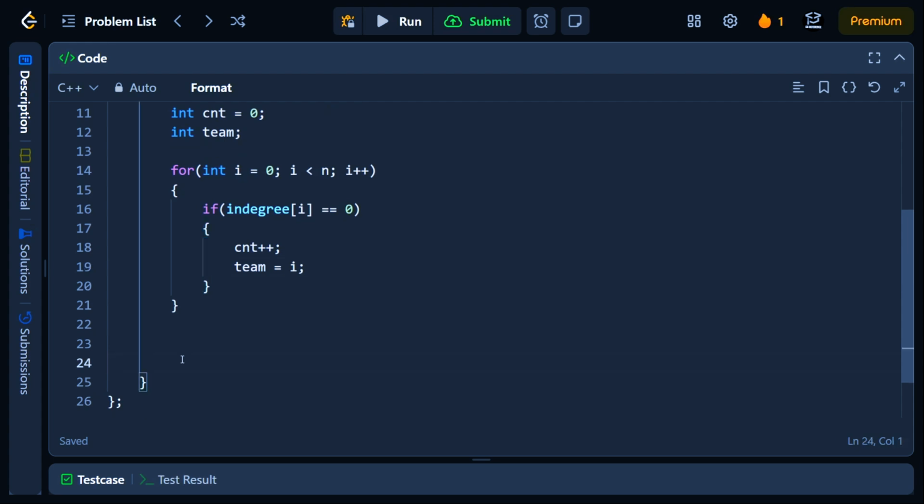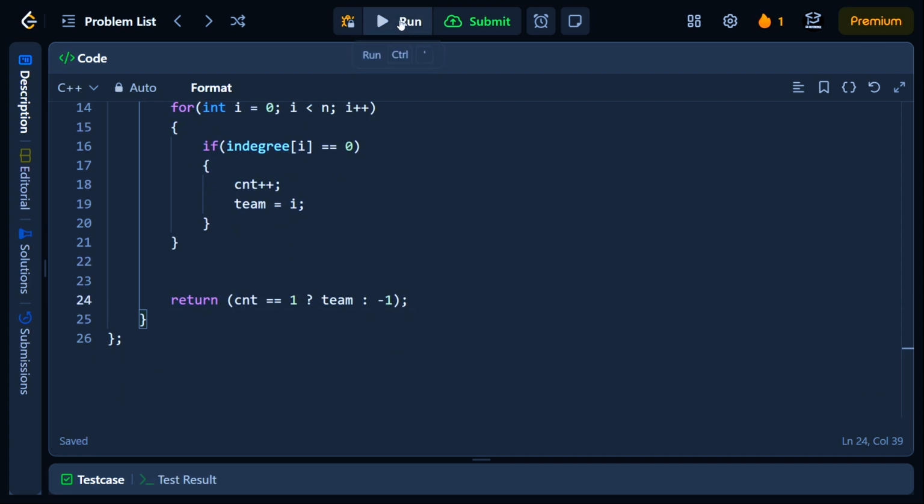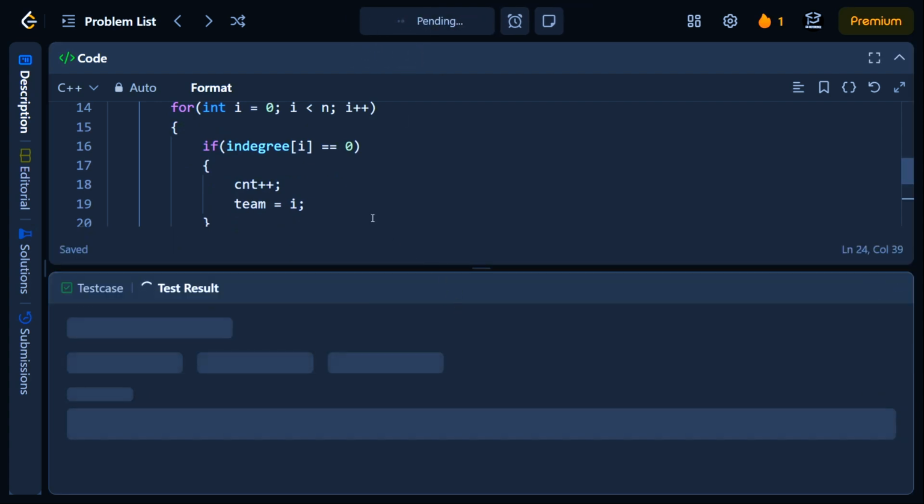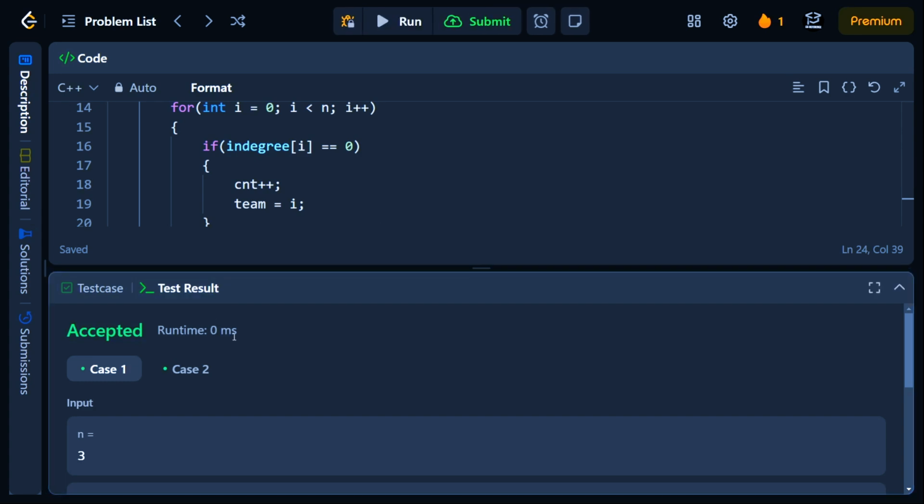So at the end, if the count was 1, if we have a single vertex with in degree 0, then we return the team that we found here. Otherwise, it's not possible, so we just return -1. So if we run this code, okay, it gets runtime 0, and then let's just submit this.